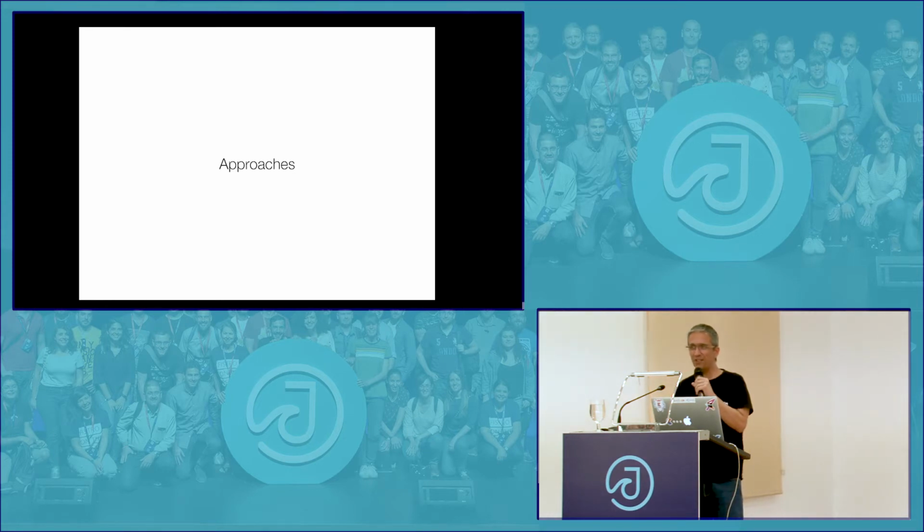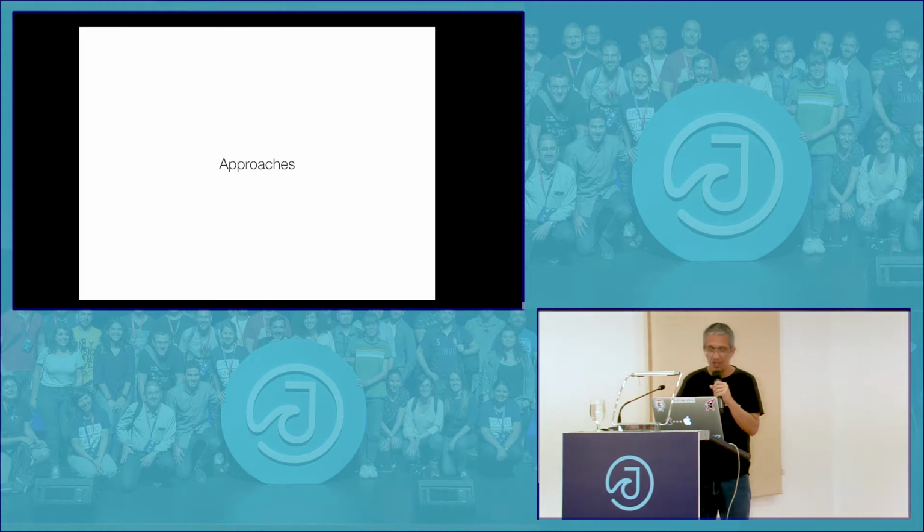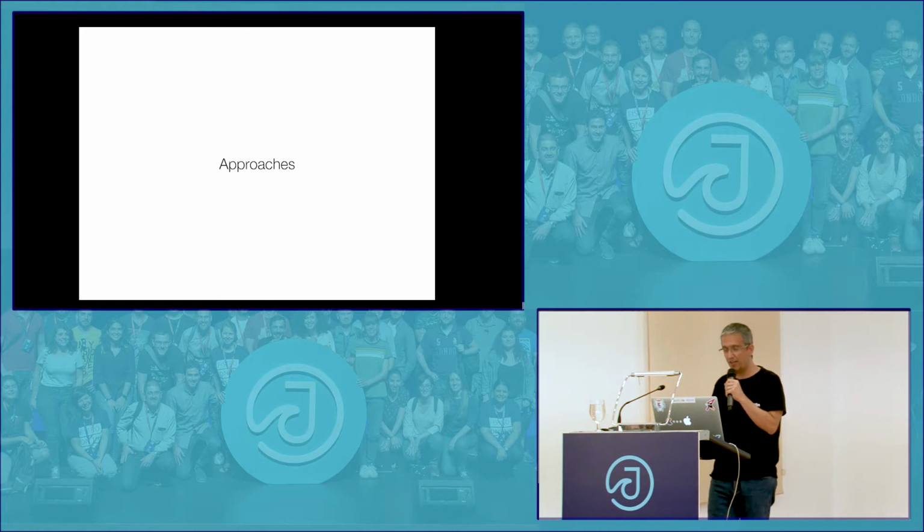So asynchronous programming is hard. You probably all know it's hard. And there are different approaches through time that we've tried to use for asynchronous programming. I'm going to give you a brief history of these, and then show you how we approach this using Kotlin. So one of them that you all probably know is threading, right?